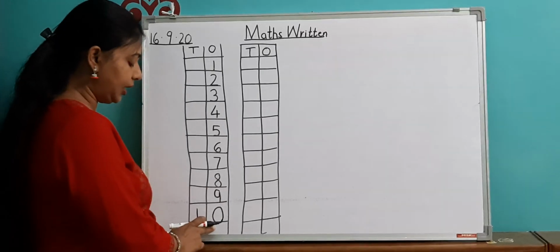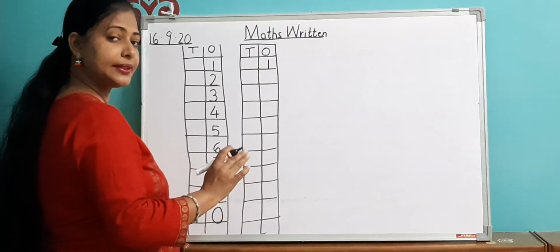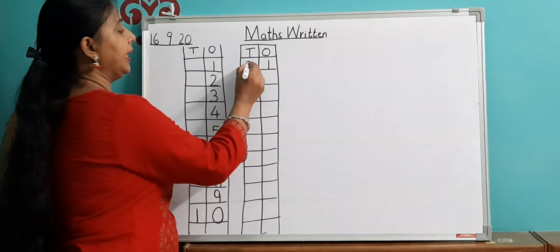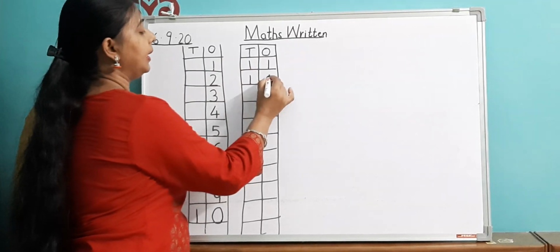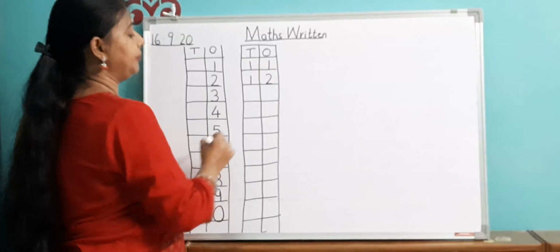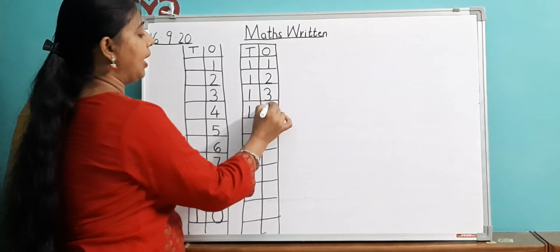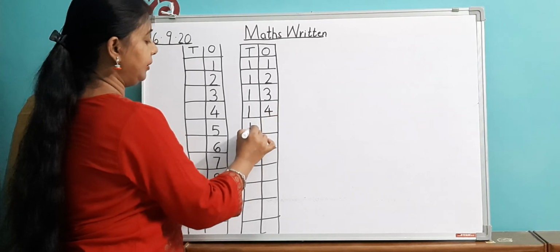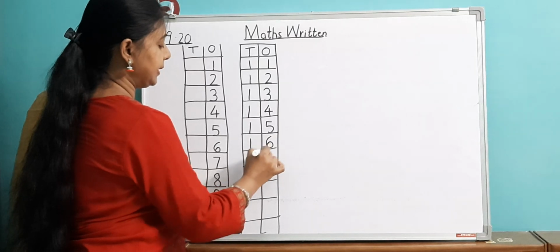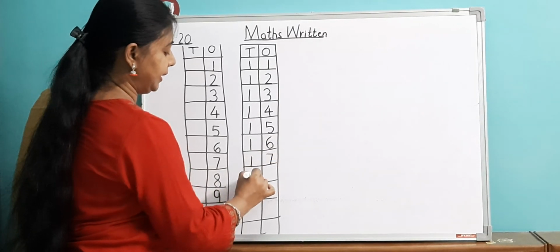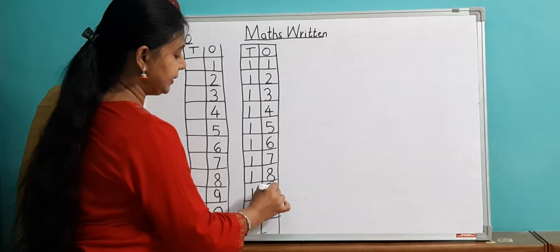Then after 10, this 1 will be as it is, and this 1 will come over here under the tens column. So now it has become 11, then this is 12, 13, 14, 15, 16, 17, 18, 19.